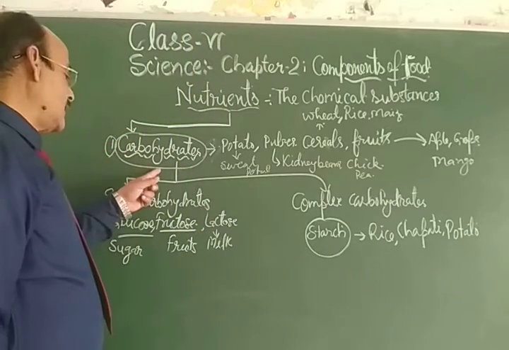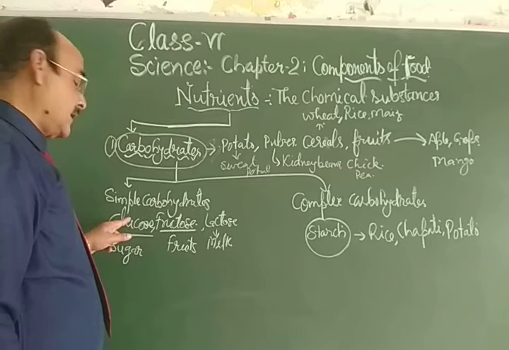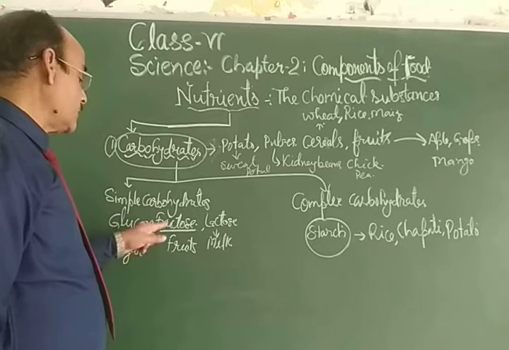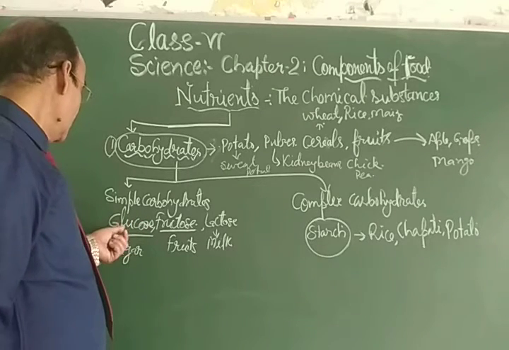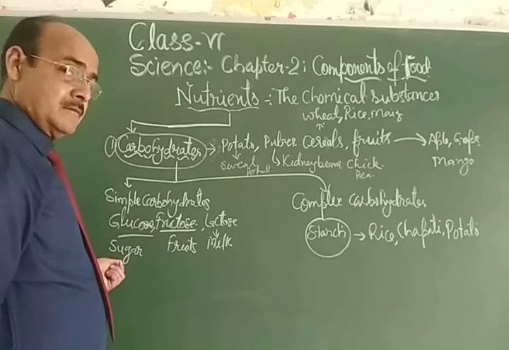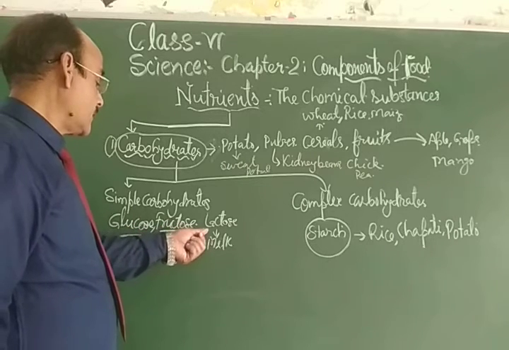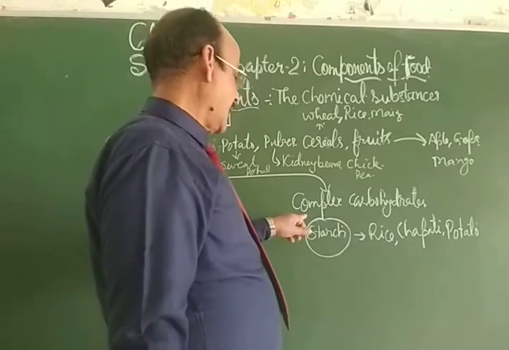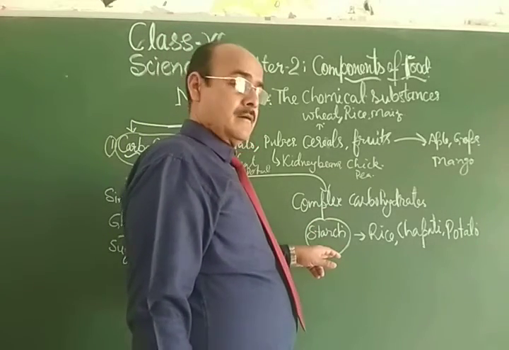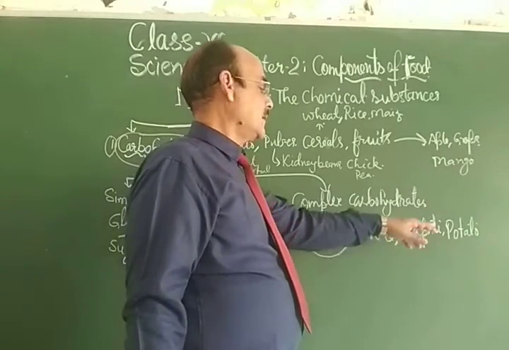My dear students, carbohydrates are of two types. Simple carbohydrates are known as glucose, fructose, lactose, maltose, etc. Glucose is found in sugar, in sucrose. Fructose is found in fruits. Lactose is found in milk. And complex carbohydrates are called starch, which you can obtain from rice, chapati and potato.